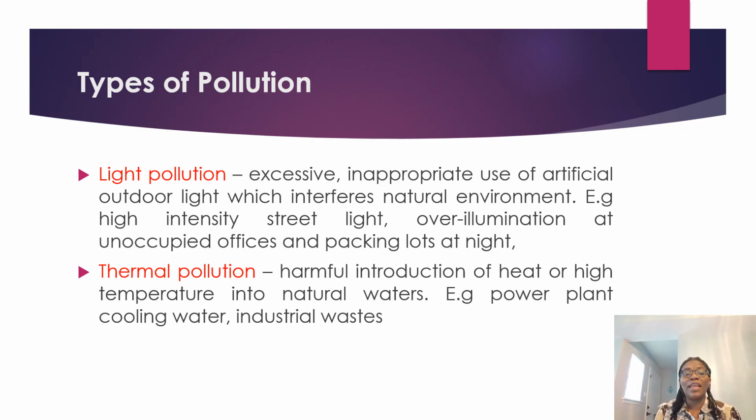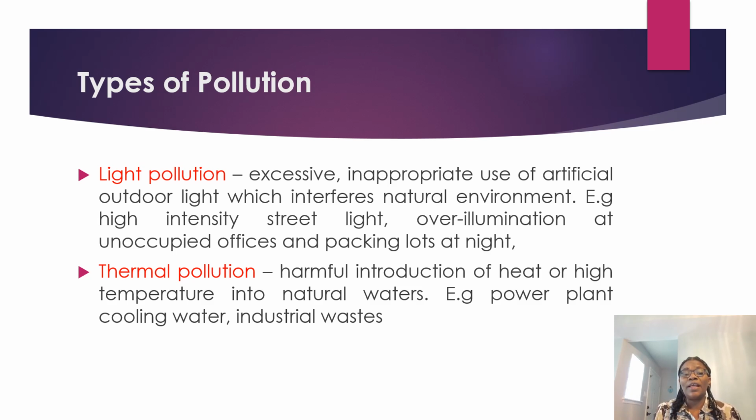Then we have light pollution. Light pollution is when we have excessive, inappropriate use of artificial outdoor light. That is, the lights we see outdoors, outside the house, outside the buildings. So when we have the excessive, inappropriate use of these artificial lights, and they interfere with the natural environment, it becomes light pollution.